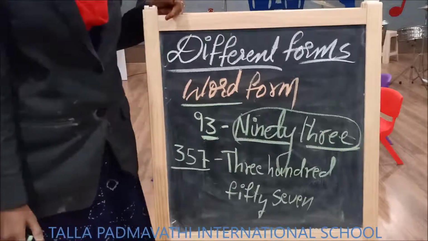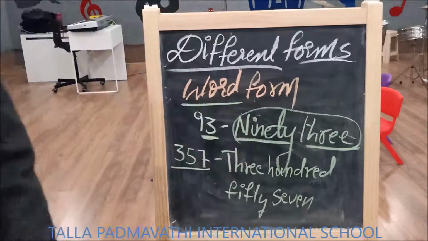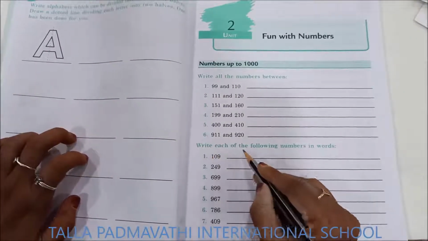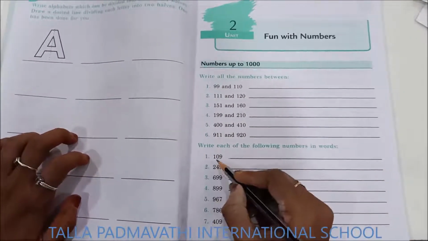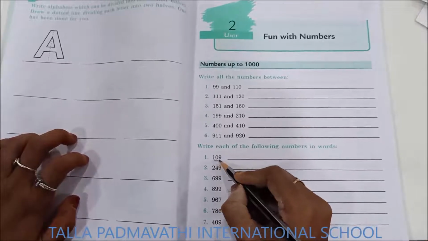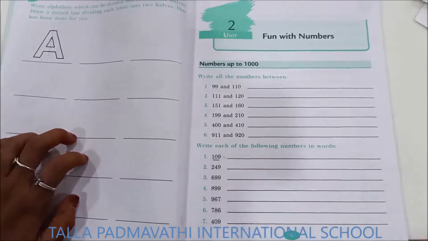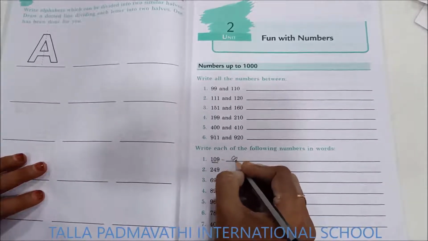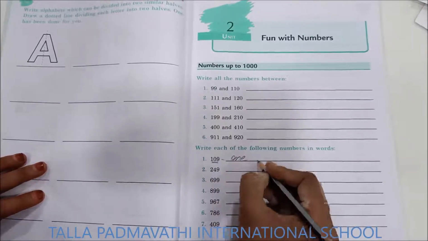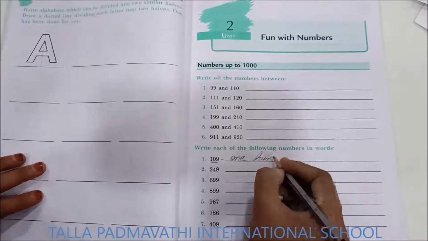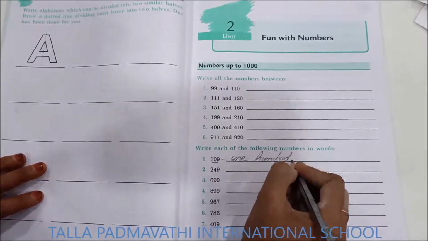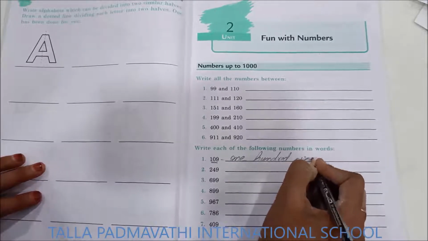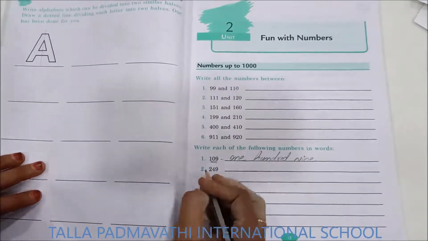Now shall we see some textbook bit? Here he is asking me to write each of the following numbers in words. So what is the form given? Standard form. I need to write the word form. Can you read the number? One hundred nine, 109.